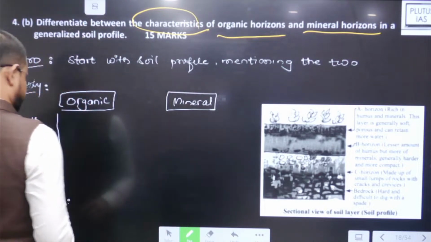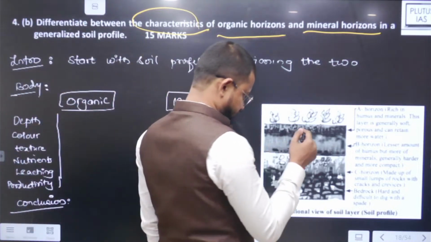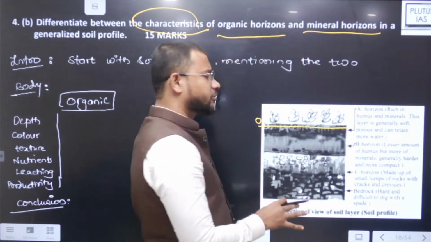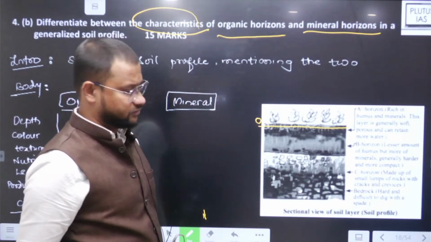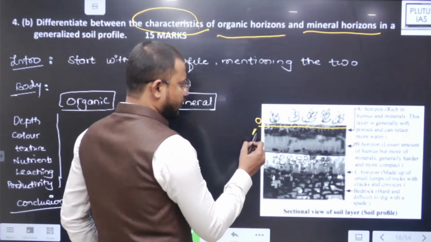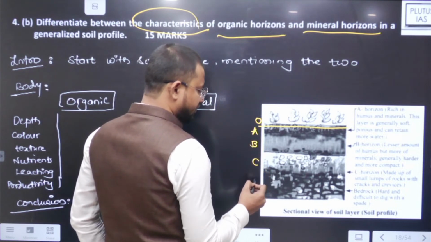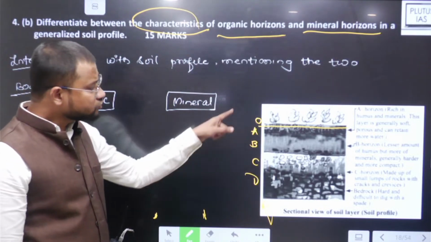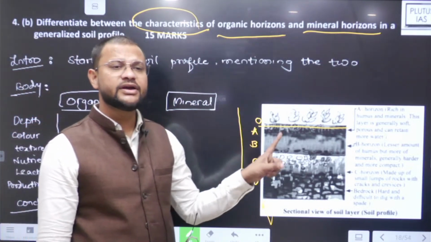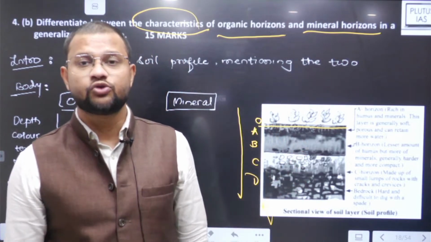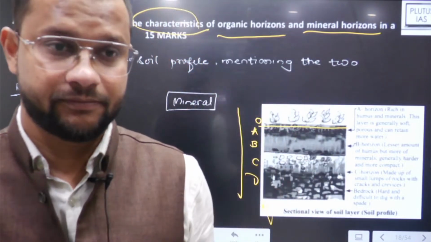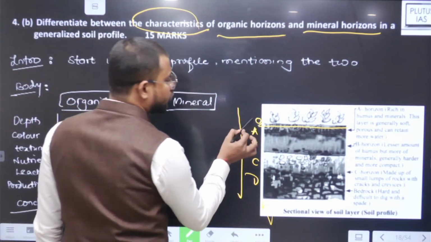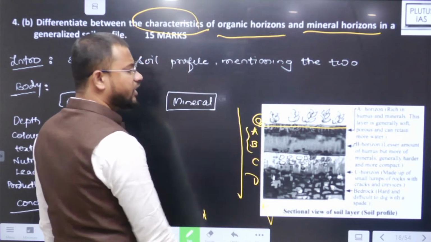Then you must be knowing कि what are these horizons. Any soil surface is actually made up of different horizons or layers. Soil profile: O, A, B, C, D and R. These are the different soil layers. And each of these layers has some typical properties and characteristics, and it supports soil productivity. So the O one generally is the organic horizon. O जो होता है ये organic horizon और B और C generally mineral rich horizon.